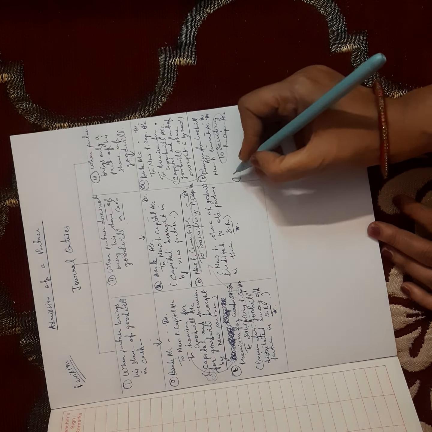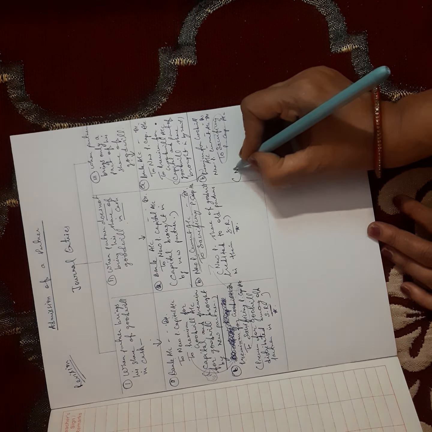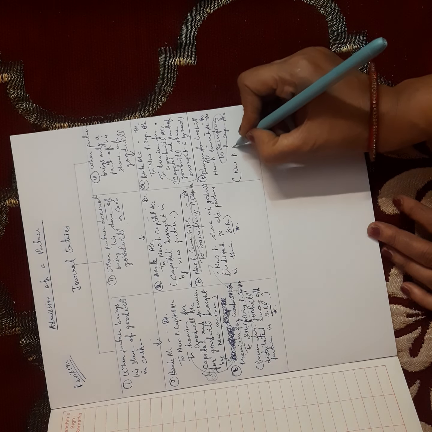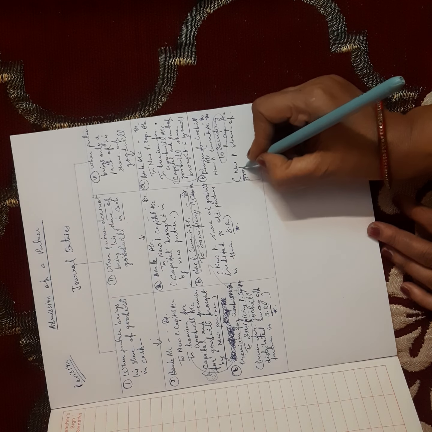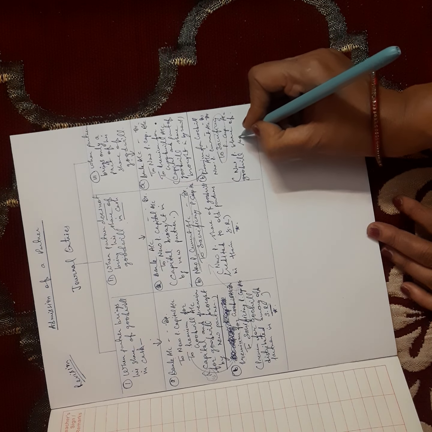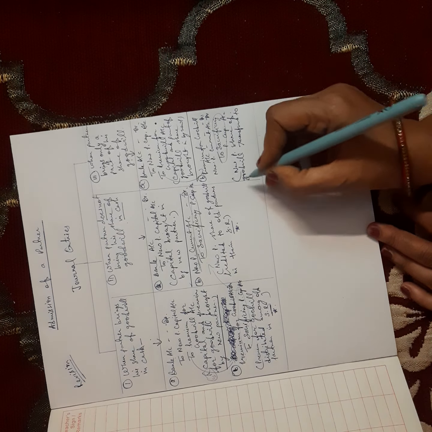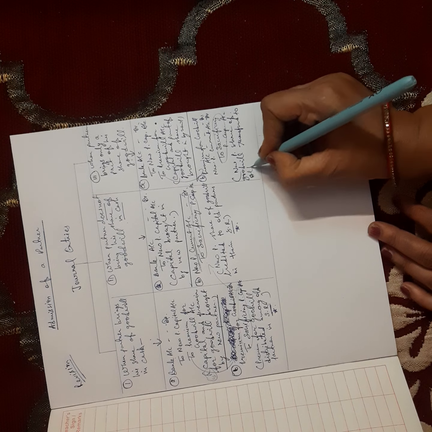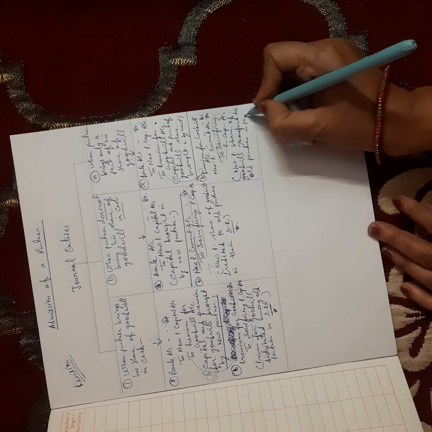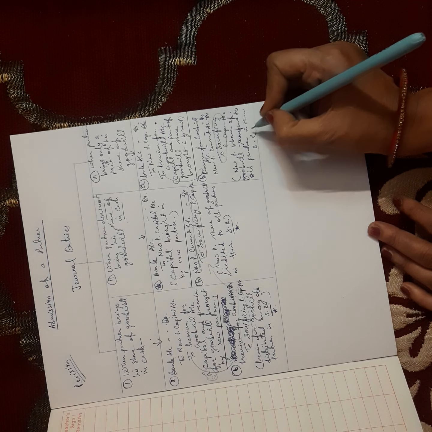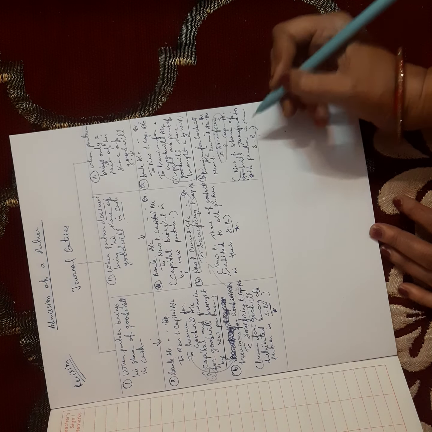Now the narration will be: new partner's share of goodwill transferred to all partners in their sacrifice ratio. You can write transferred, you can write credited. Okay.